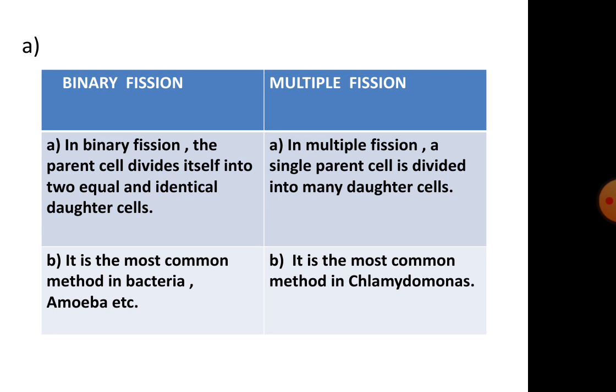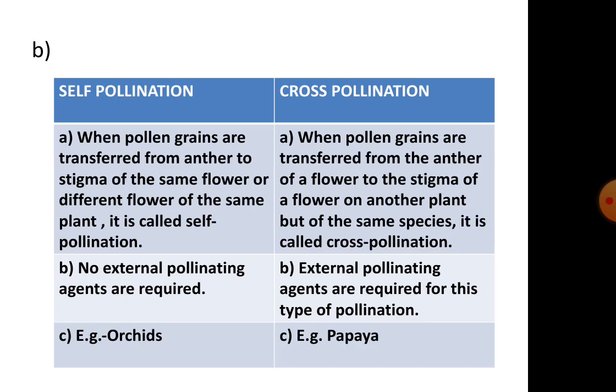B. Under binary fission, it is the most common method in bacteria, amoeba, etc. Under multiple fission, it is the most common method in Chlamydomonas.